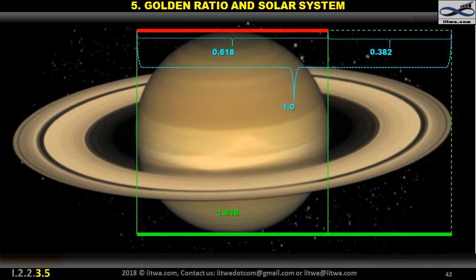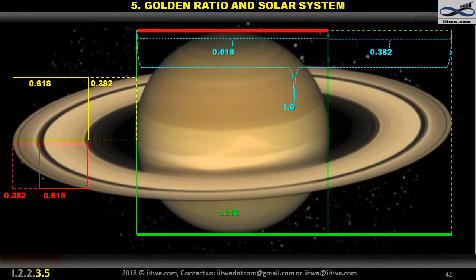This relationship is illustrated by the yellow rectangle. The Cassini division in the rings of Saturn falls at the golden section of the width of the lighter outside section of the rings. A closer look at Saturn's rings reveals a darker inner ring, which exhibits the same golden section proportion as the brighter outer ring.